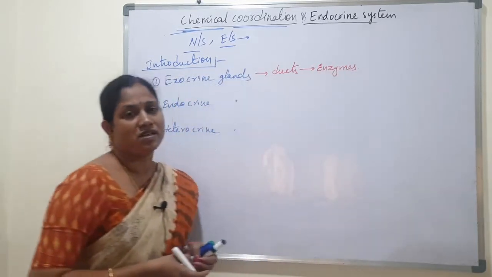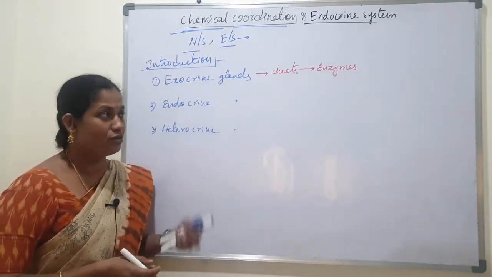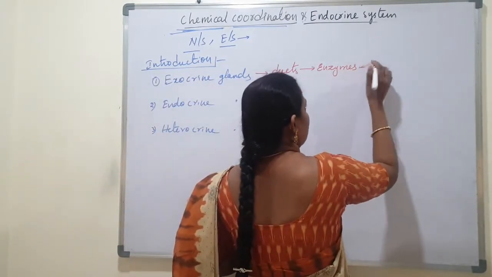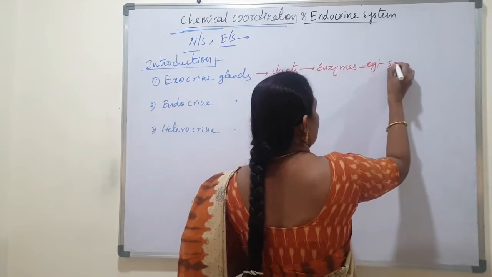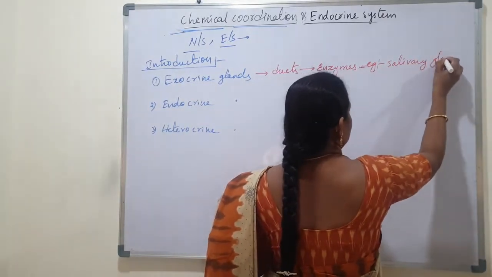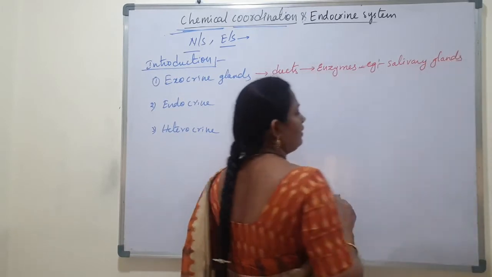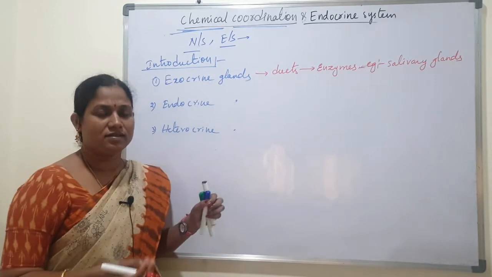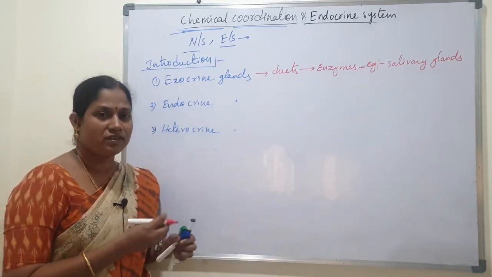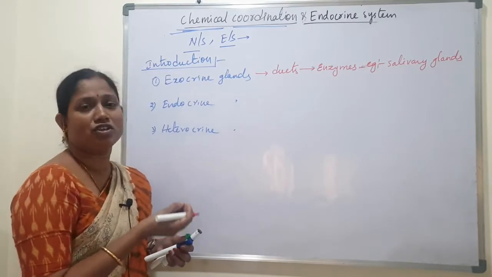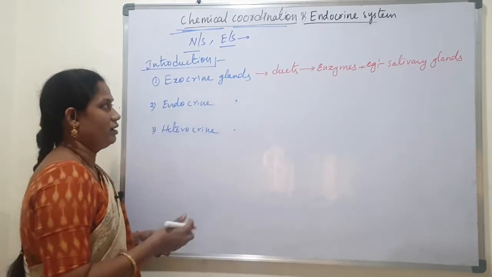For example, the liver, salivary glands and sebaceous glands. These glands have ducts, and with the help of ducts they release their secretion into their target organ.